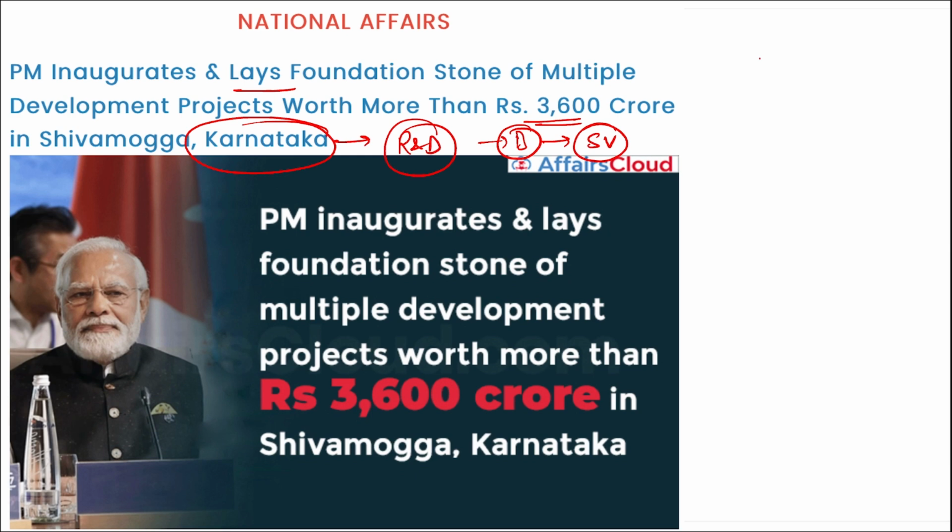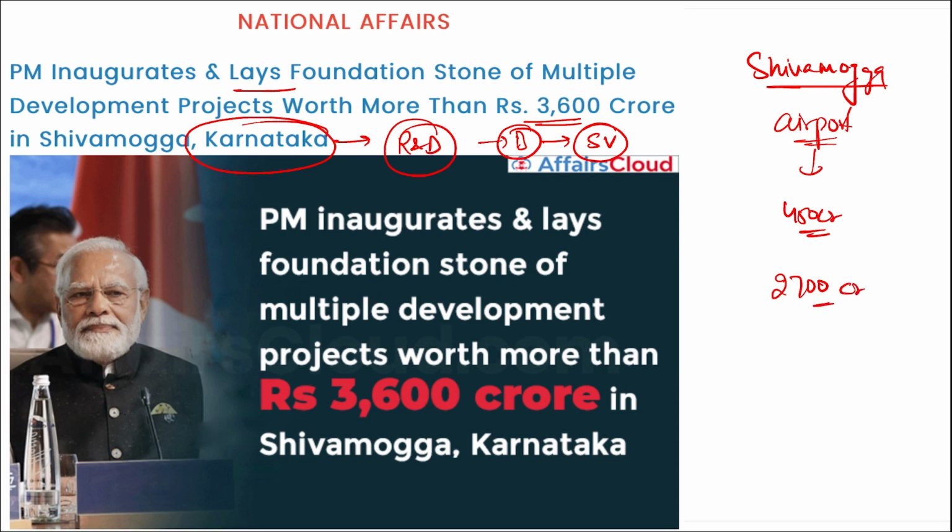Apart from this, remember in Shivamogga an airport will be developed that will be worth 450 crore rupees. Also, PM Modi has laid the foundation stone of 2 railway projects in the state of Karnataka only, that will be worth 2700 crore rupees.